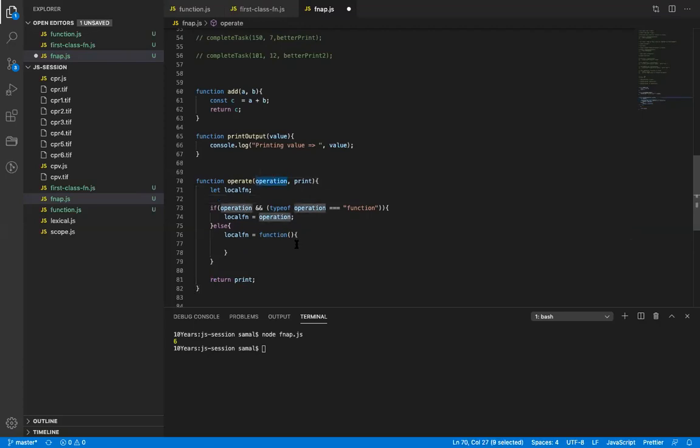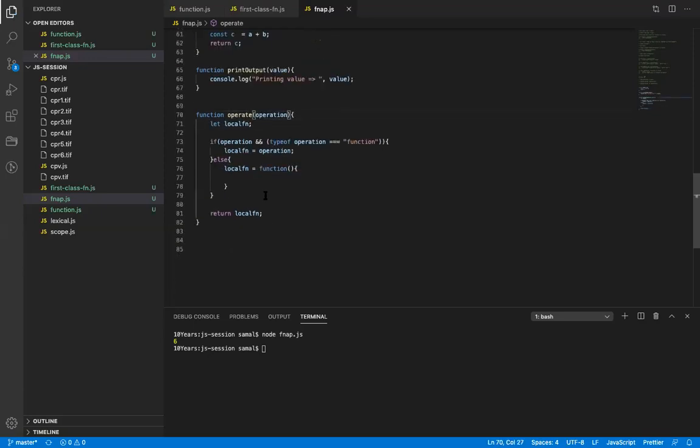I'm expecting a function from a function call. If it is not a function, then I will gracefully handle it by assigning an empty function locally, so that it does not crash my application. Okay, and now I can return the function. All right, let me just do this now. I can return the function.